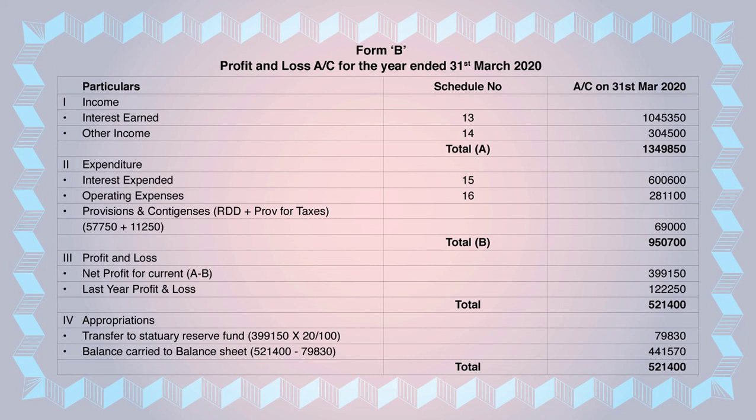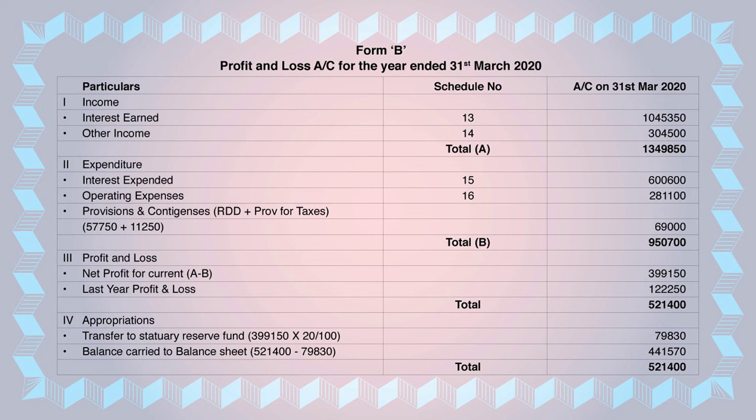Now the fourth one is considered as appropriations. Under that we have written transfer to statutory reserve fund. In the bracket you can see it is written as 3,99,150. This is nothing but the current year net profit, A minus B, which we solved from the third P&L. On that, 20% statutory reserve, that is the company's rule, you have to take out and you get 79,830.